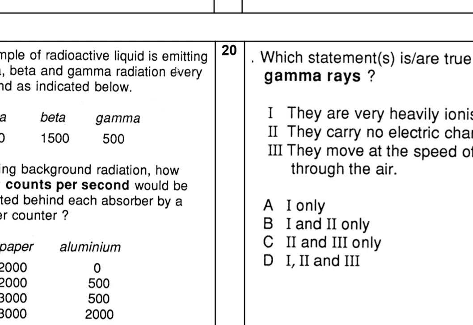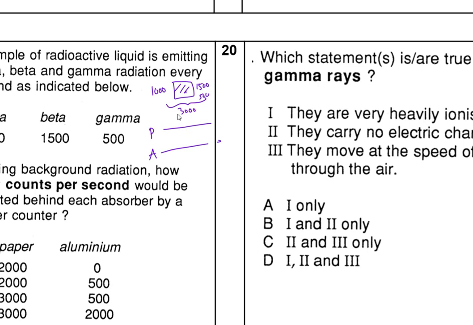So we have an emitting source. We've got paper, let me do it like this. We've got a source, and we have the paper, P for paper, and A for aluminium. Now we have 1000, we got 15, and 500. So in total, how much do we have? We have 2000, 3000. So 3000 is the total.